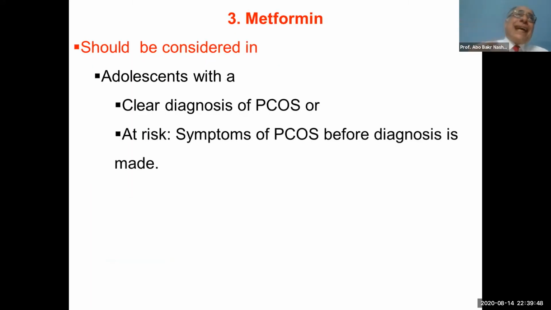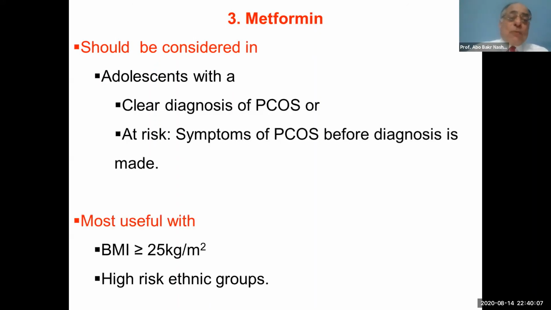The third second line pharmacological treatment of adolescent polycystic ovary syndrome is metformin, and it should be considered in adolescents with a clear diagnosis of polycystic ovary syndrome and also those at risk of polycystic ovary syndrome. Metformin is most useful with body mass index more than 25 kilogram per meter square, or in the high risk ethnic group, as you mentioned, the African American.